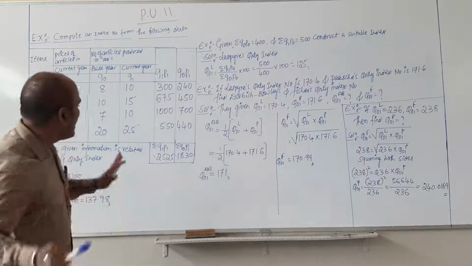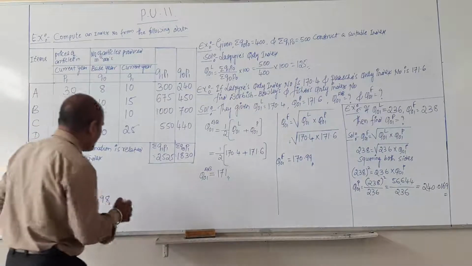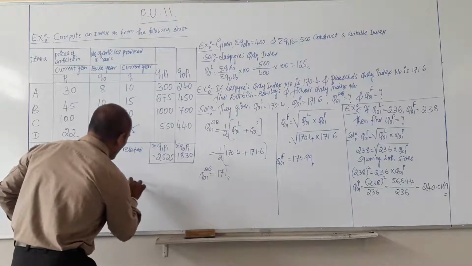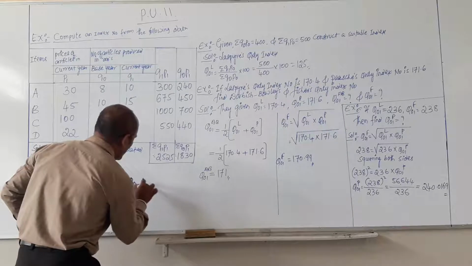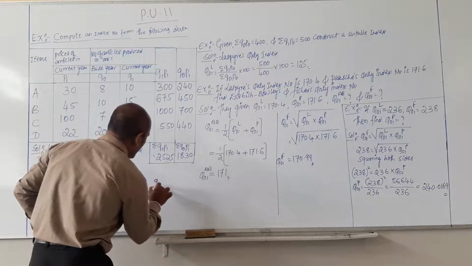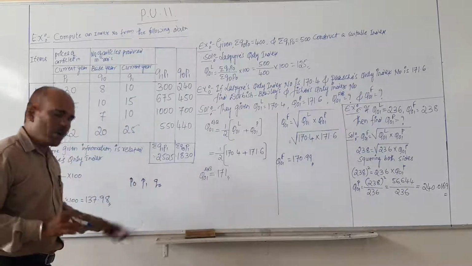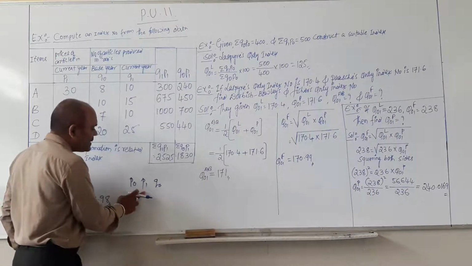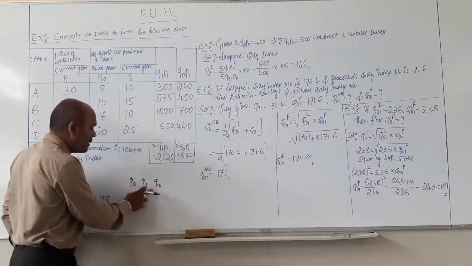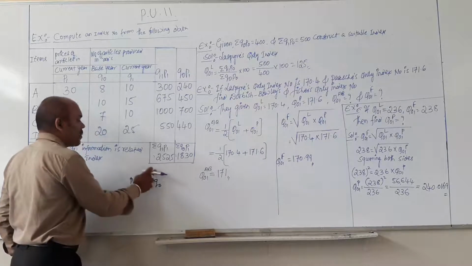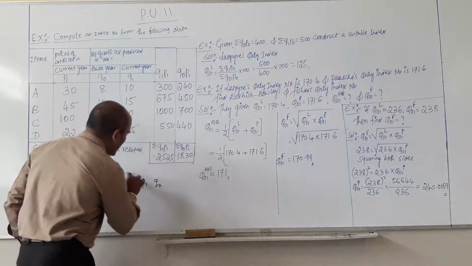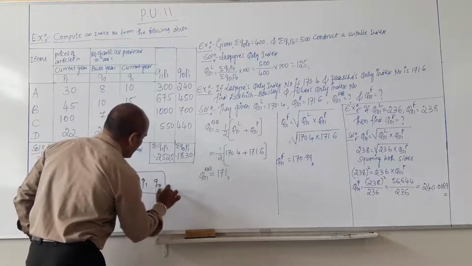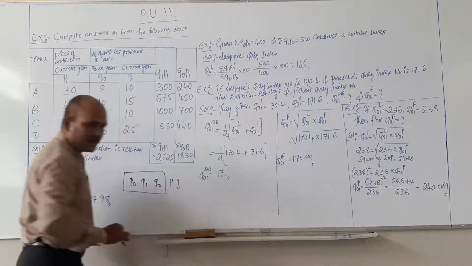It means clarification will be there. If they give P0 and P1 and only Q0, it means the prices of the commodity in the base year and the current year, and only the quantity in the base year, then these data are related to price index.